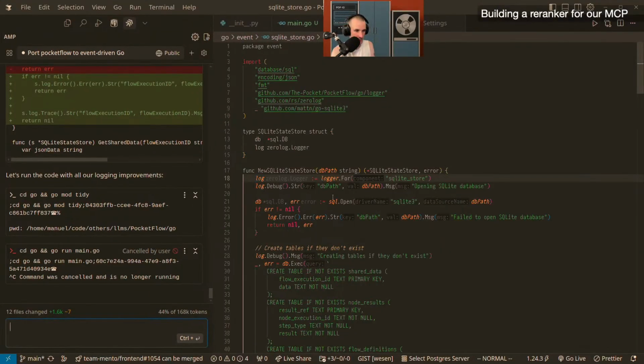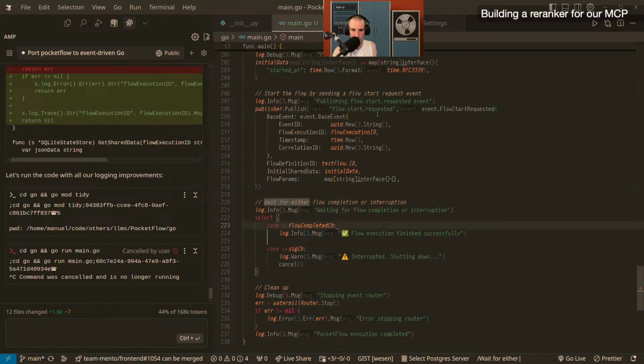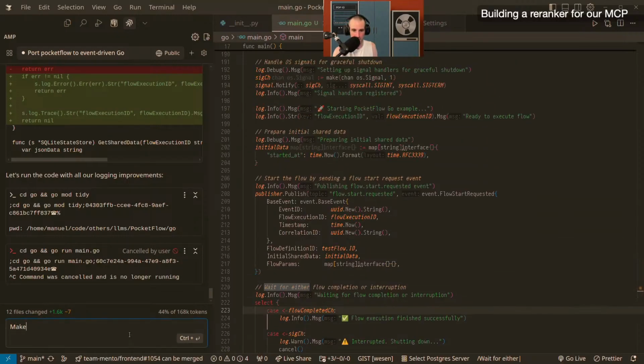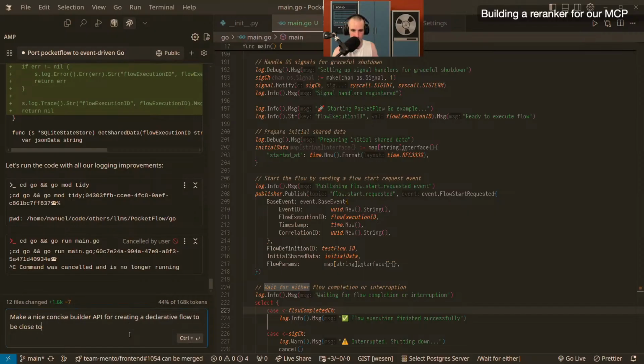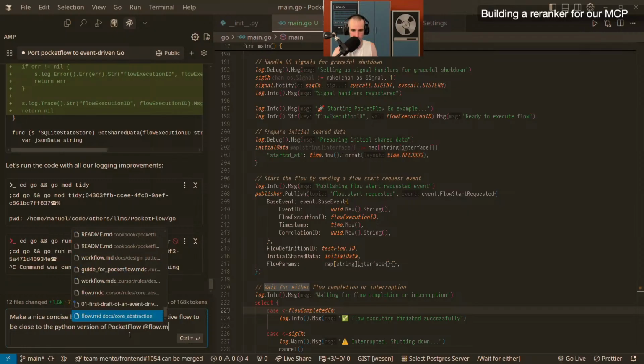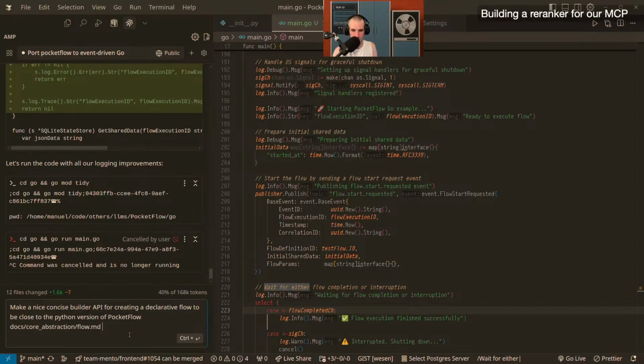However, that doesn't mean that what it created is useless, right? It doesn't work, but it's totally not useless. It's a really good start. And what I'm really interested in, what will provide value, is a nice, concise builder API for creating a declarative flow, close to the Python version of Pocket Flow, right? I don't know if I should link a file, but since I know the name of the file, it's going to be in flow MDC. No, it's going to be in readme.md. I think flow MDC has an explanation of the syntax, so we're going to use that.